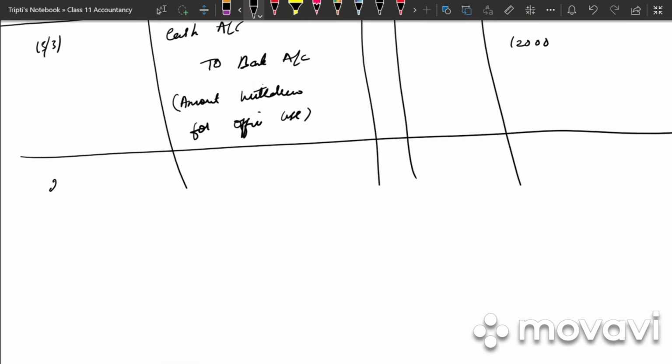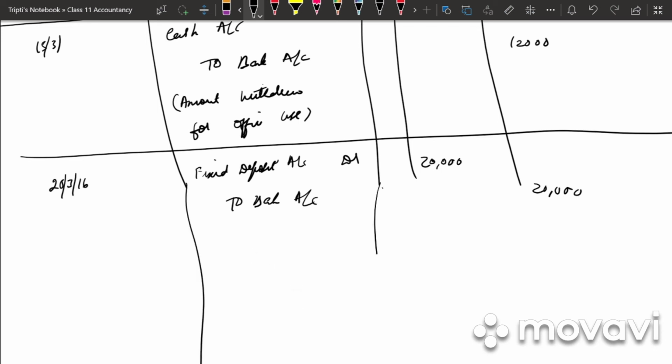Next, what is the last entry? Transfer from current account to fixed account. So what will be debited? Fixed deposit account debited to bank account. 20,000 debit, 20,000 credit. Write down the narration.